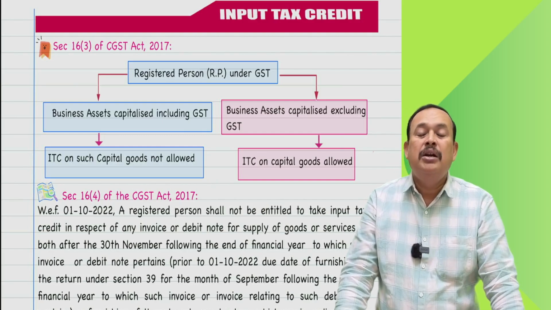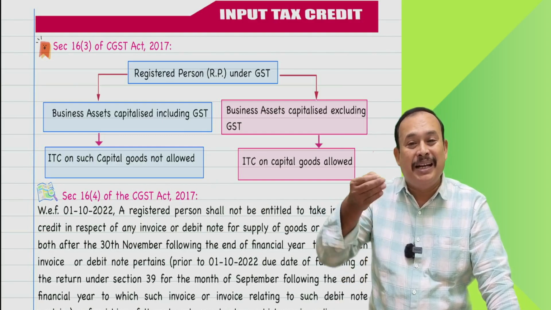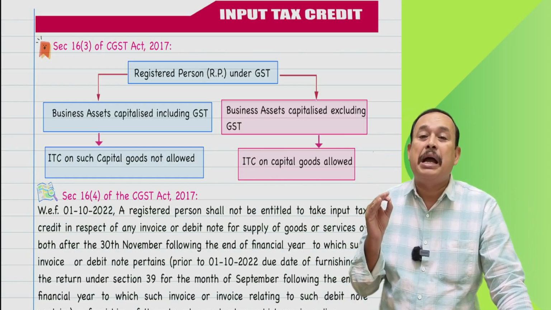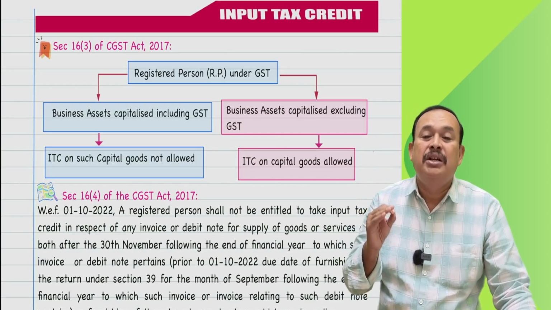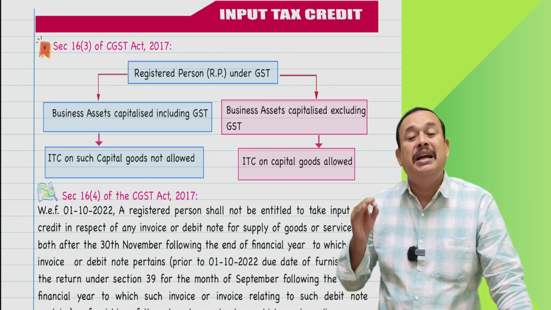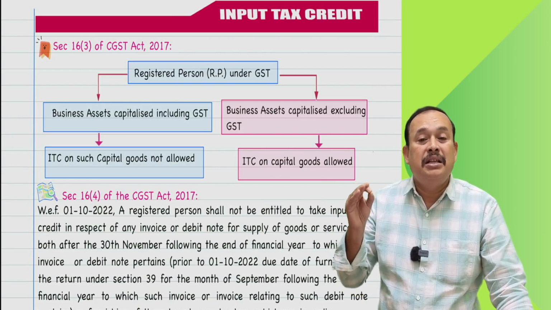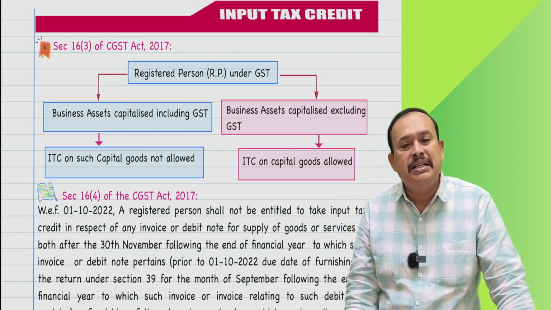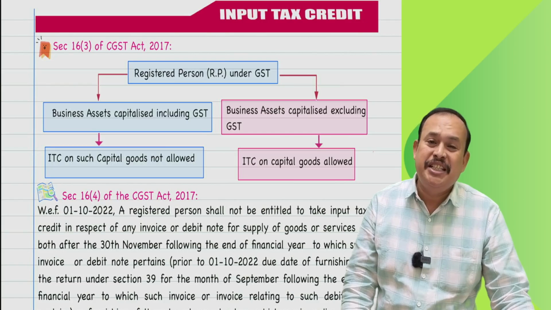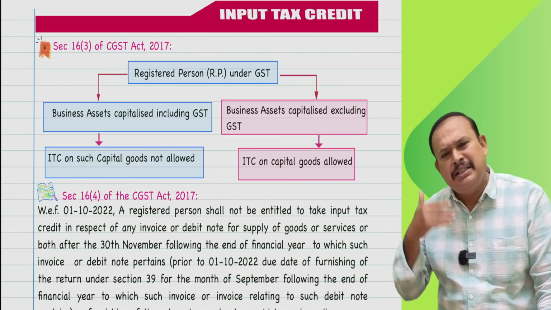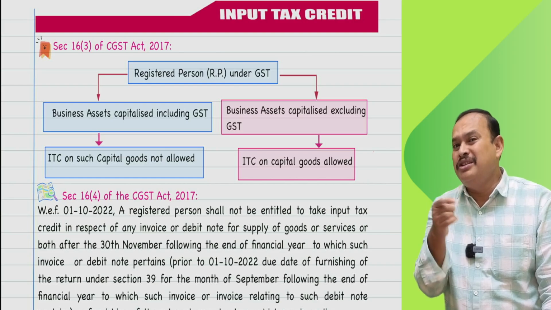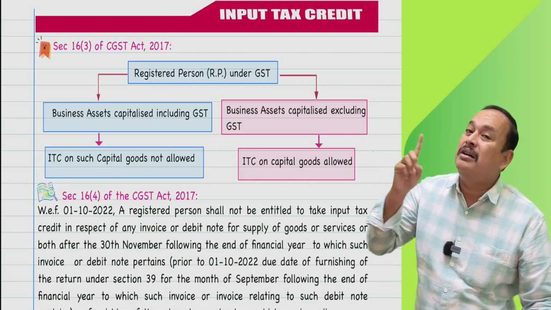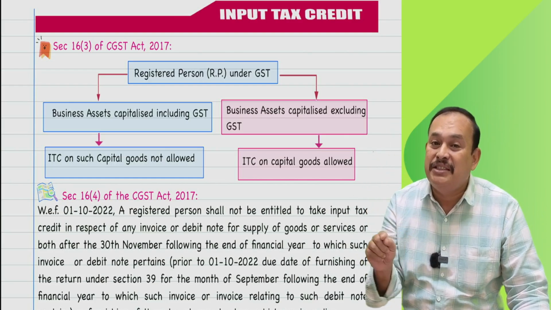Meaning thereby, the amount you are going to capitalize in the books of accounts is your capital goods. The value of goods capitalized in the books of accounts by the person availing the input tax credit and using the asset in the course or furtherance of his business is called capital goods. In that case, for such capital goods on which GST is paid, you are allowed to avail the input tax credit, provided you should not claim the depreciation under section 32 of the Income Tax Act under the block of assets on the GST part.